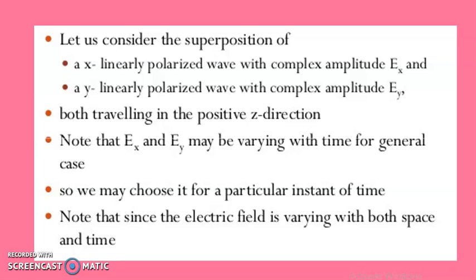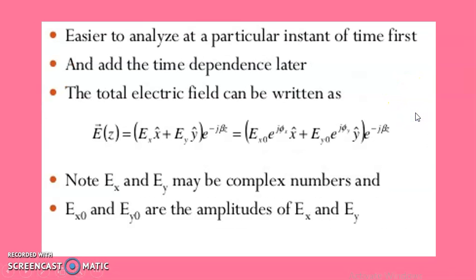It is easier to analyze at a particular instant of time first and add the time dependence later. The total electric field is represented by the equation denoted here, and here Ex and Ey may be complex numbers, and Ex0, Ey0 are the amplitudes of Ex and Ey.